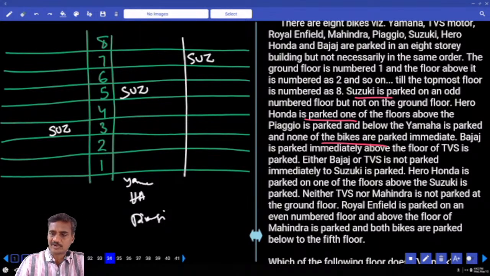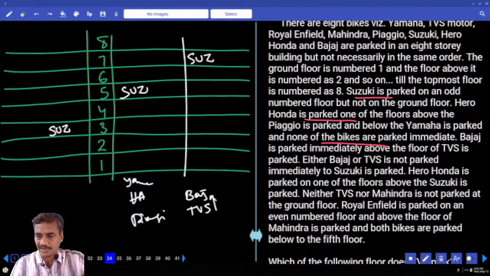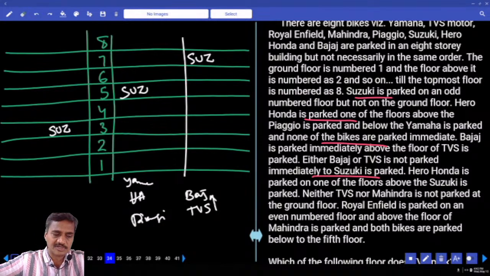Bajaj is parked immediately above the floor of TVS. Now Bajaj is immediately above this TVS, so TVS and Bajaj must be together like this. And either Bajaj or TVS is not parked immediate to Suzuki.